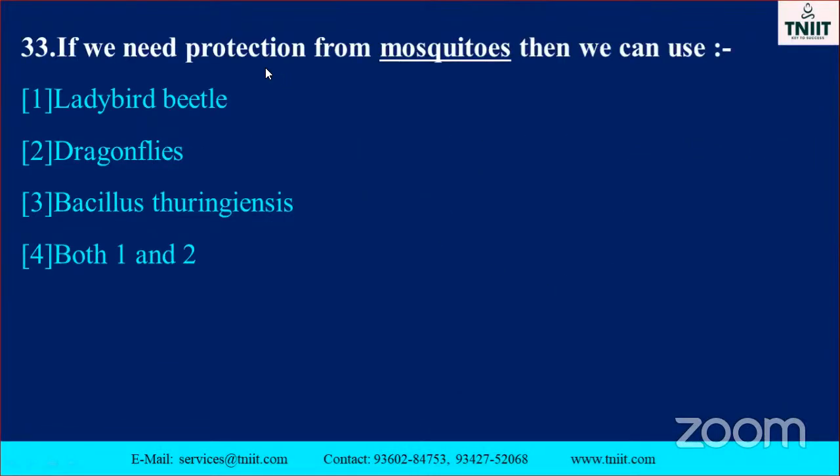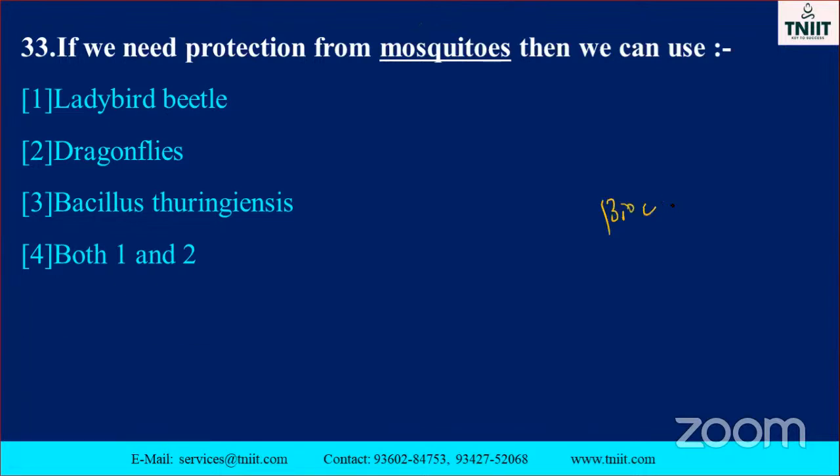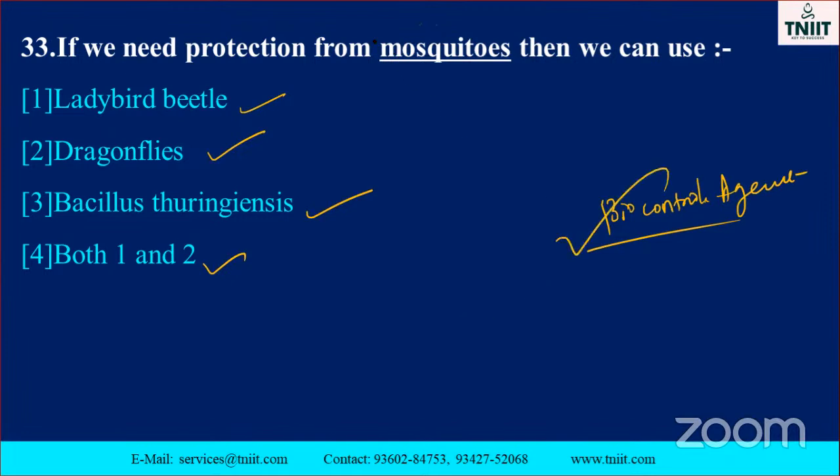If we need protection from mosquitoes, then we can use what? Here, a biocontrol agent, my dear student. Which one acts as a biocontrol agent? Ladybird beetle, Dragonflies, Bacillus thuringiensis, both 1 and 2, all come under the heading of biocontrol agent. But here they are asking for specificity. Which one? Mosquitoes.